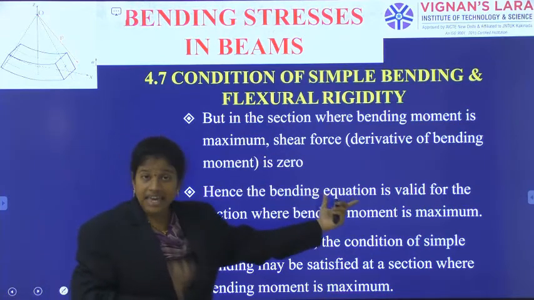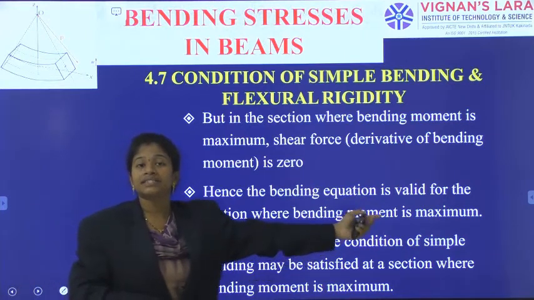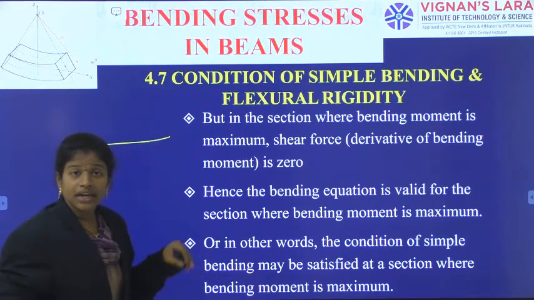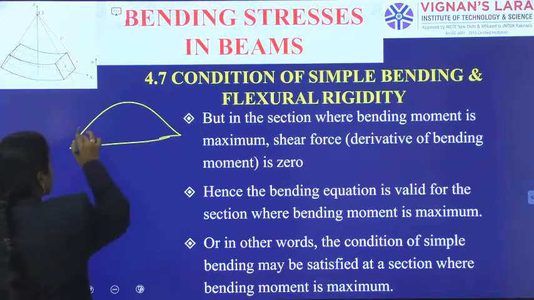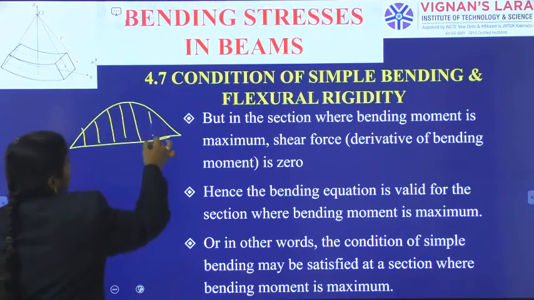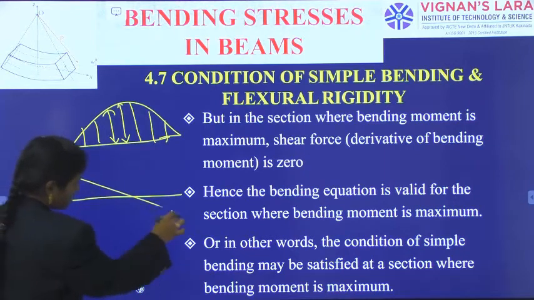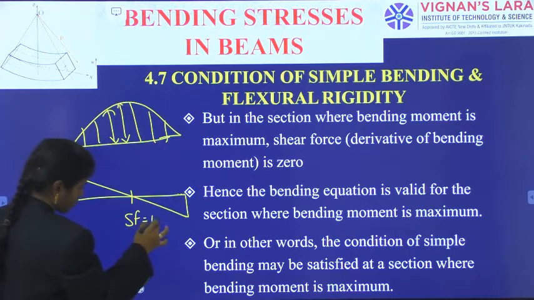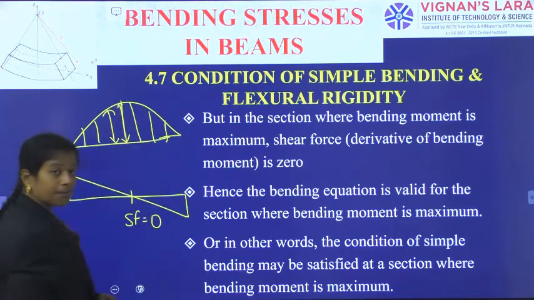Hence, the bending equation is valid for the section where the bending moment is maximum, because when we observe the bending moment diagram, the bending moment value differs from point to point, but the point where SF is equal to 0 has the maximum bending moment.